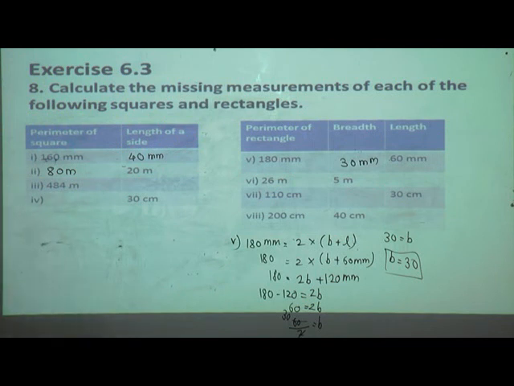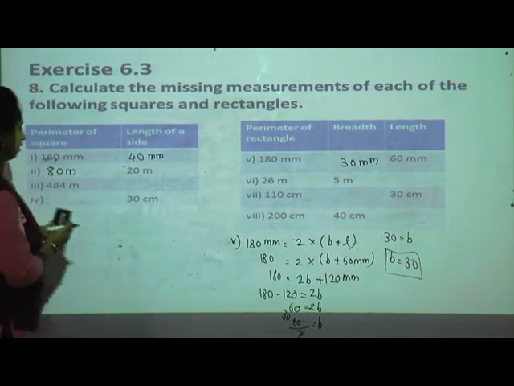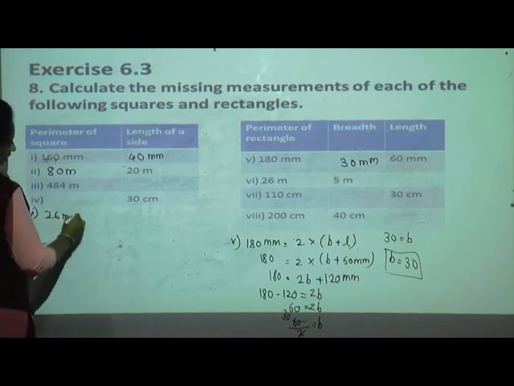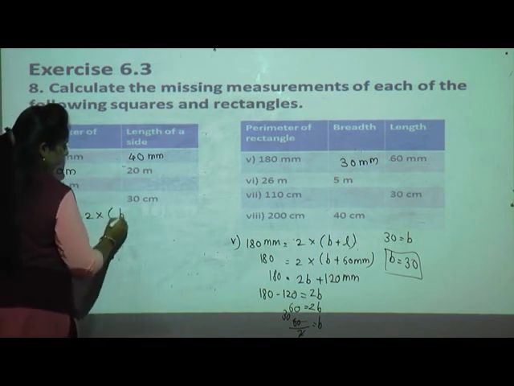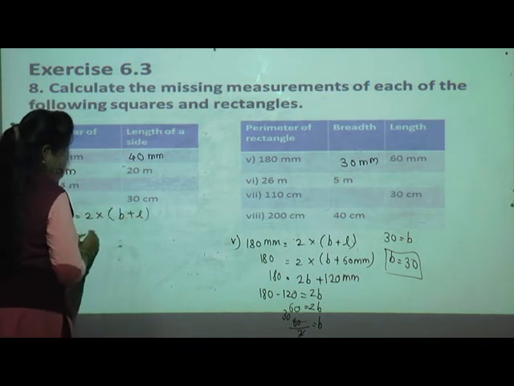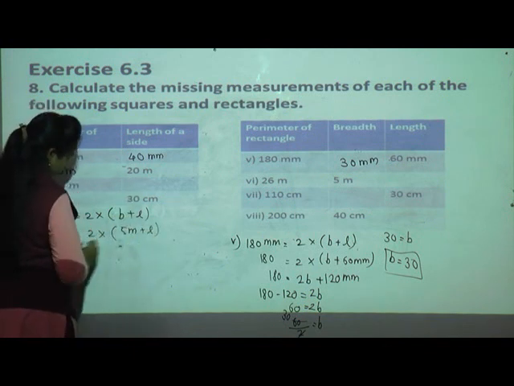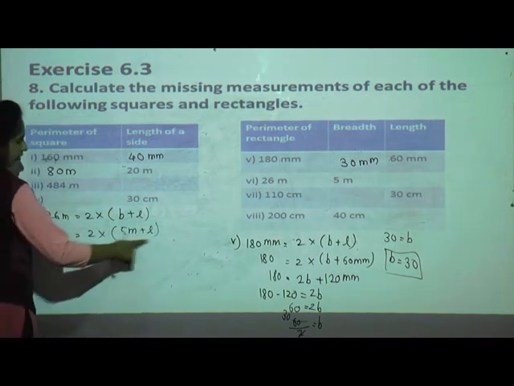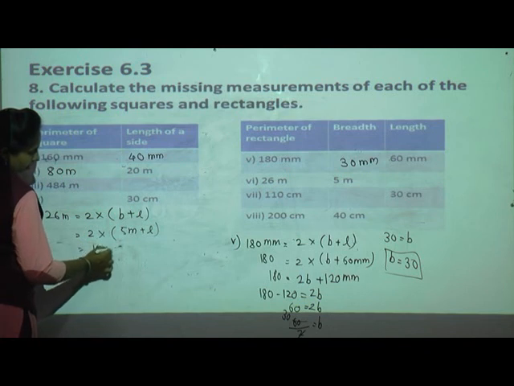Now I'll take the second one for you. See the second one, means the sixth one. I'll take it here. The sixth one, 26 meter is equal to, they have given breadth now. 2 multiplied by breadth plus length. 2 multiplied by breadth, they have given 5 m, plus length they have not given. Now what do we have to do? We have to multiply 2 with this bracket. So 2 multiplied by 5 m. Yes, 2 fives are 10 meter.